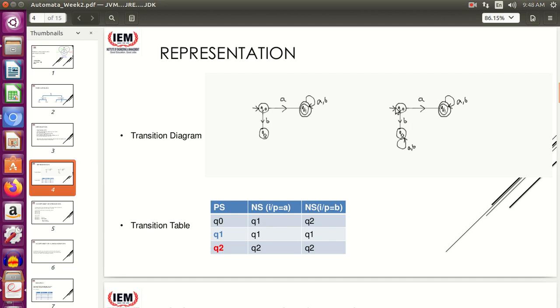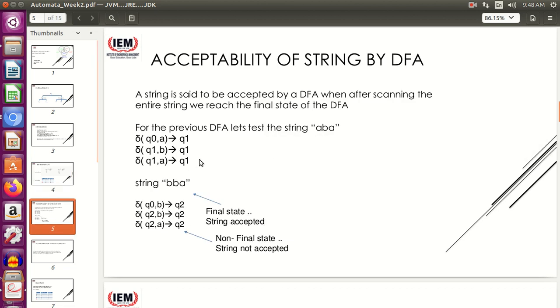Excuse me, ma'am, for the final state Q1, we have enclosed it within two circles. Means, is there any significance of that? See, there is no significance, but it is a standard that while we draw a transition diagram, we represent the final state using double circle. Just to differentiate the final states from the other states, we represent it with double circle, and for the initial state we mark with the incoming arrow. It's just to differentiate it from the other states, so that we understand that Q1 is the final. That's it. There is no other significance. Okay, ma'am.